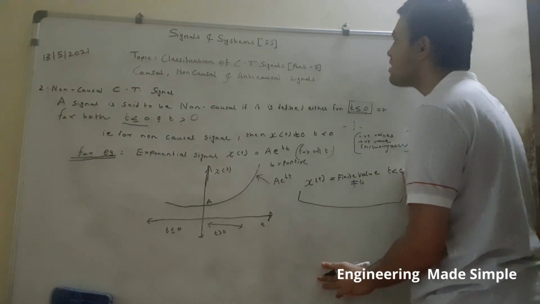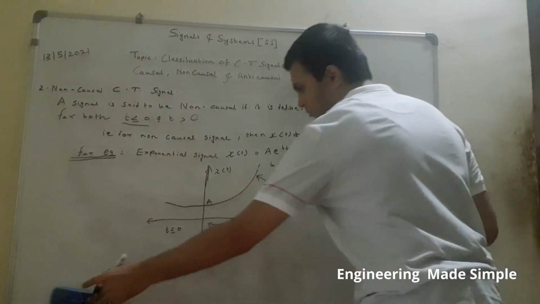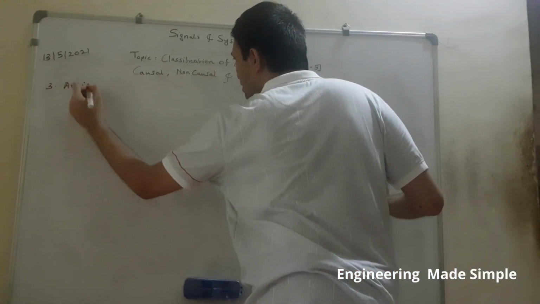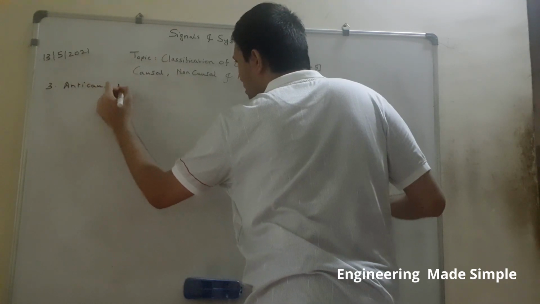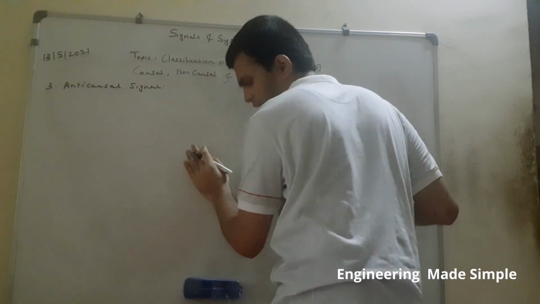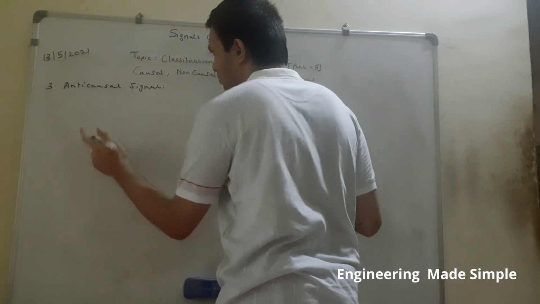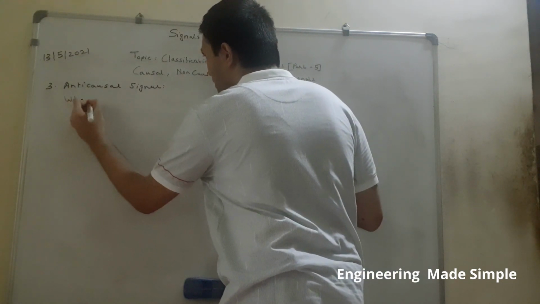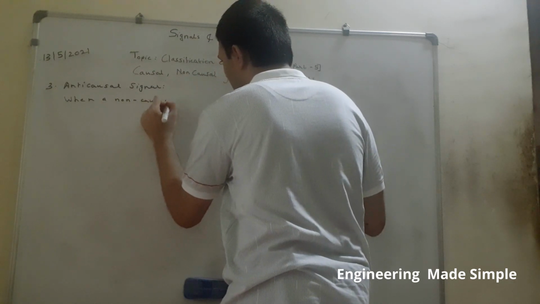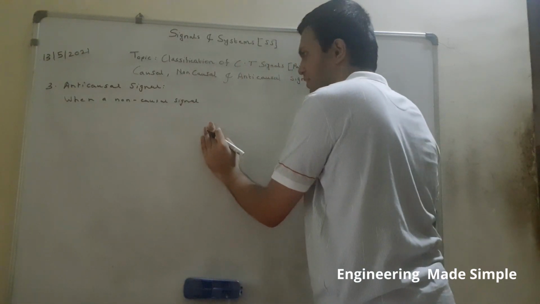Now the third and last type of signals are anti-causal signals. Let us define what we mean by an anti-causal signal. I have defined a non-causal signal just now, so everybody knows.